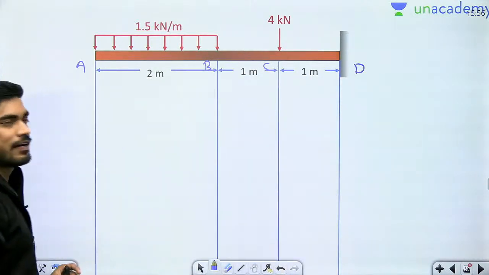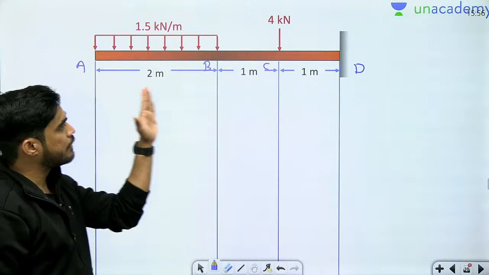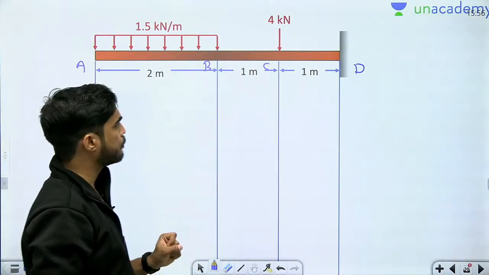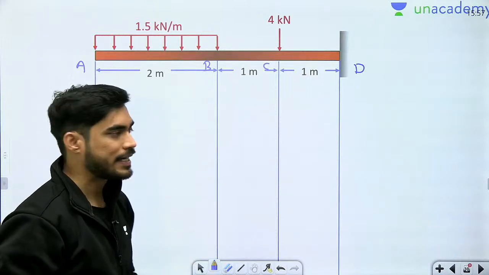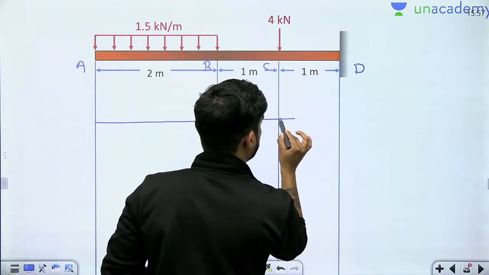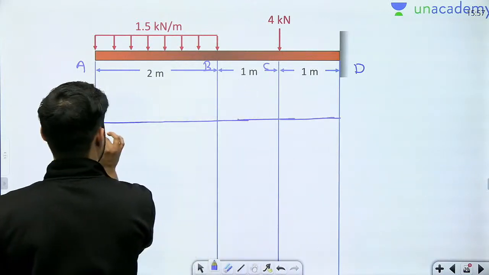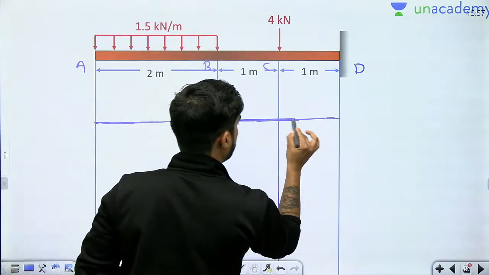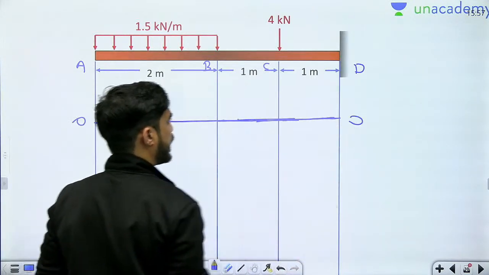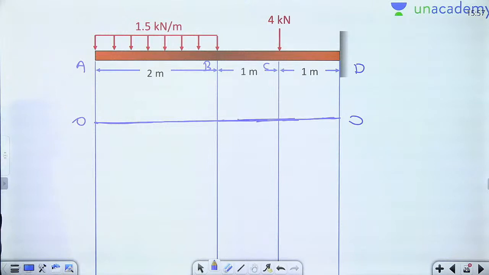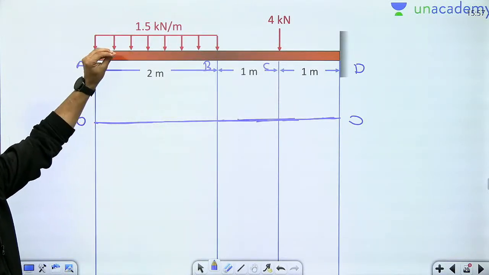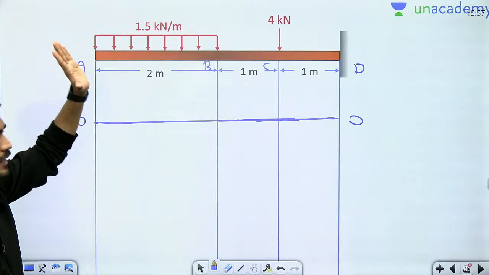So how will I draw the shear force diagram? I will start from left. Why? Because there is no reaction at the left. First I will draw the datum line. Datum line means on this line the shear force is 0. What is the shear force on this line, my friend? It is 0. Okay. Now I will start from A. Is there any point load at A? No. So shear force at A is 0.